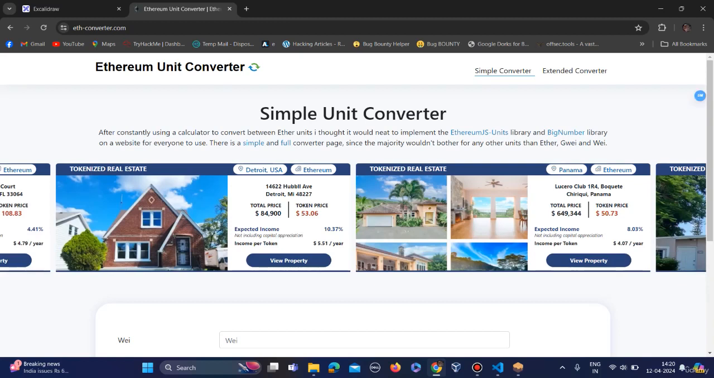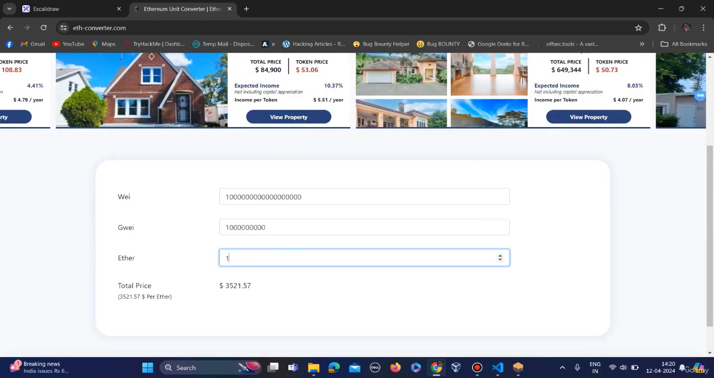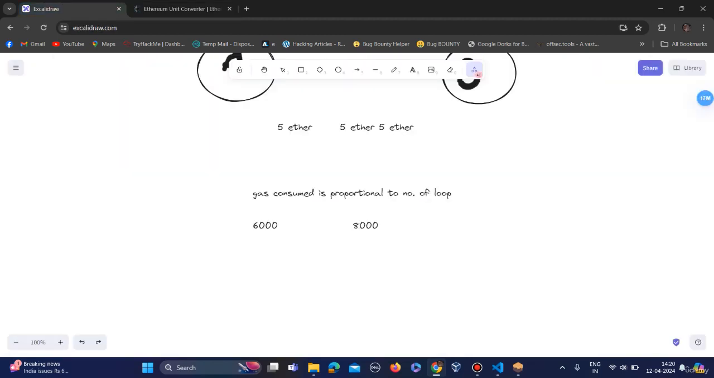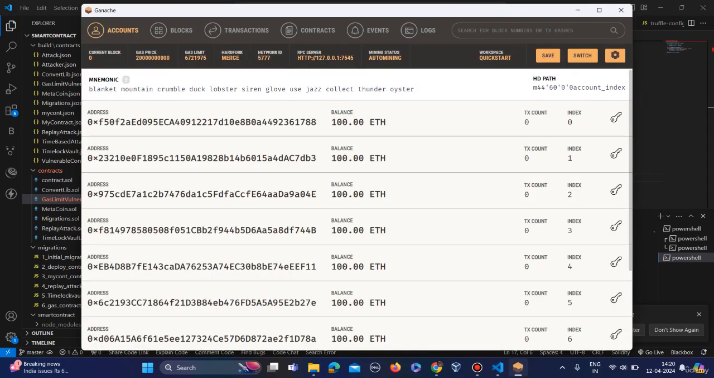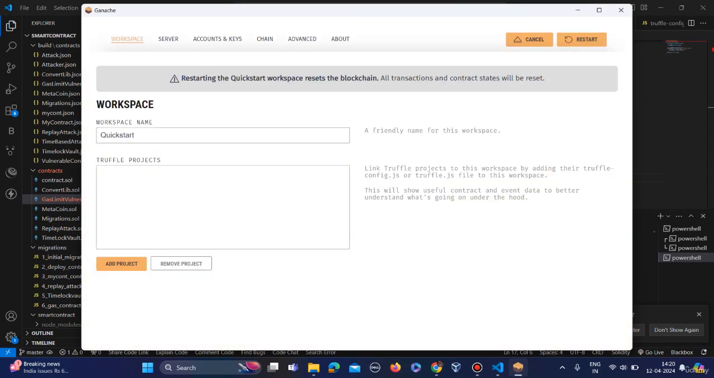So if we see the 1 ether, 1 ether is equal to this much amount of wei. Okay, so this means this amount of loop iterations will be executed for the transaction of 1 ether. So if we try to run this code, first of all let's compile. Oh, sorry, I forgot to connect it with my contract.